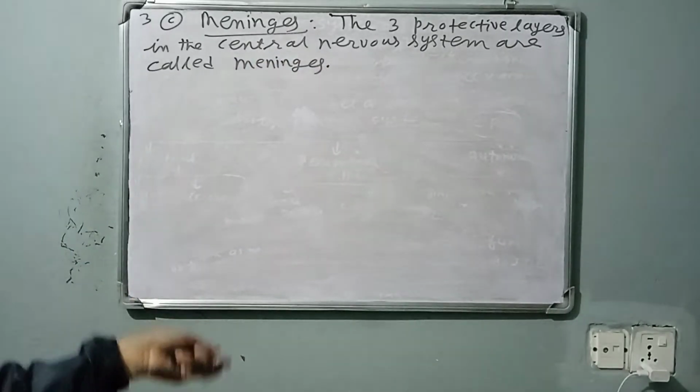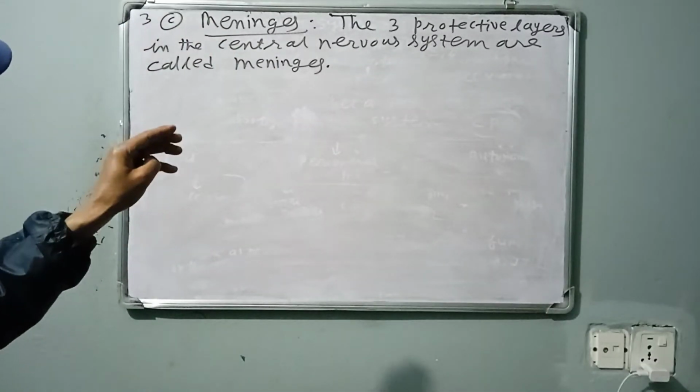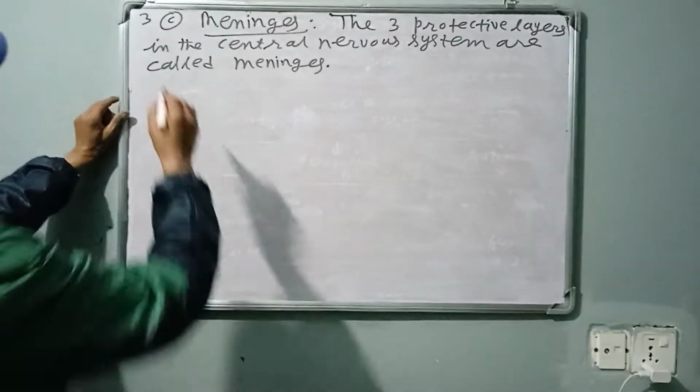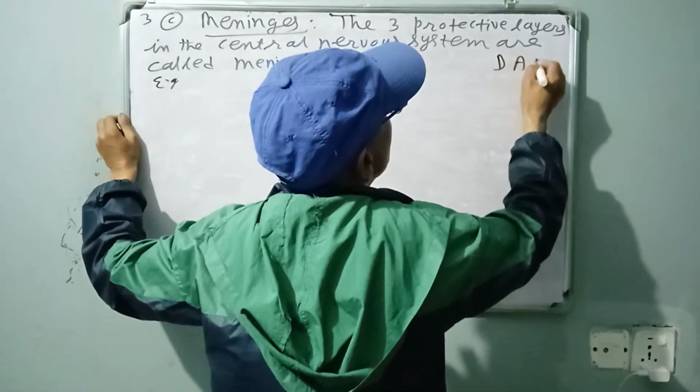The central nervous system has three protective layers. They are called meninges. Example, to understand this, DAP.